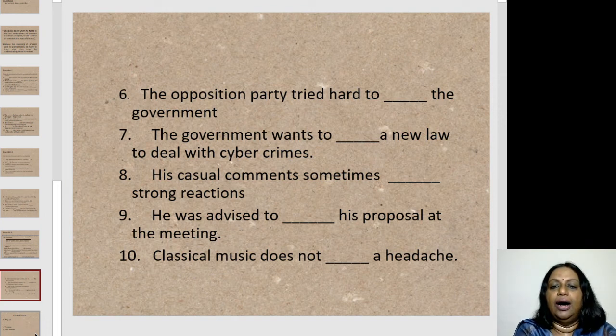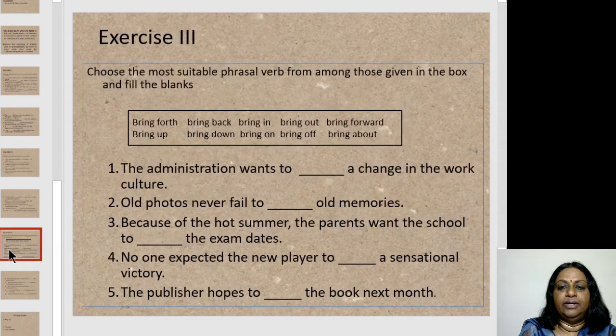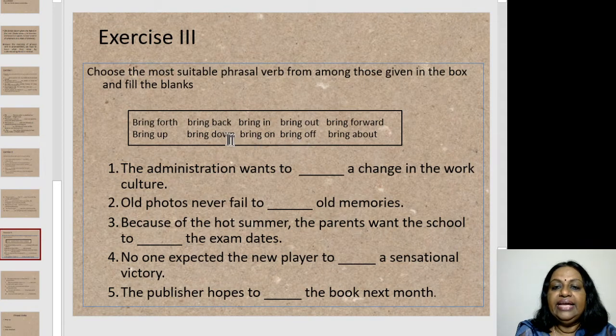Let's move to the sixth sentence in the exercise. The opposition party tried hard to dash the government. So let's look at what would fit in right here. Let's quickly look at our phrasal words in the box, and let us choose. The opposition party tried hard to bring down the government. Bring down the government would mean topple the government.